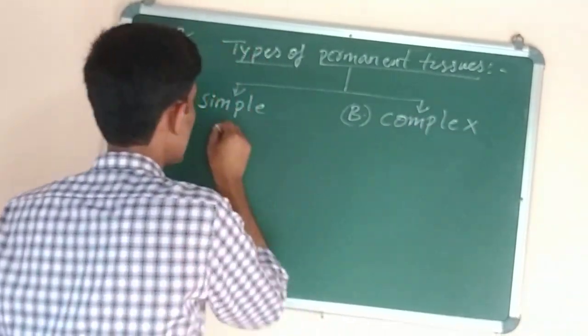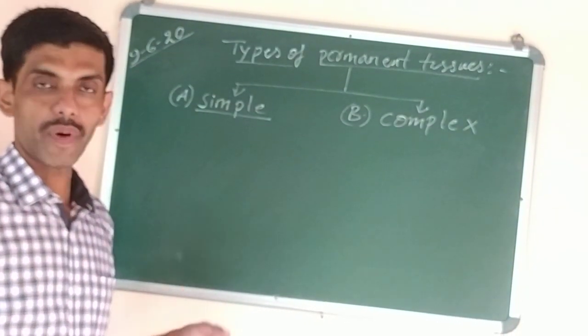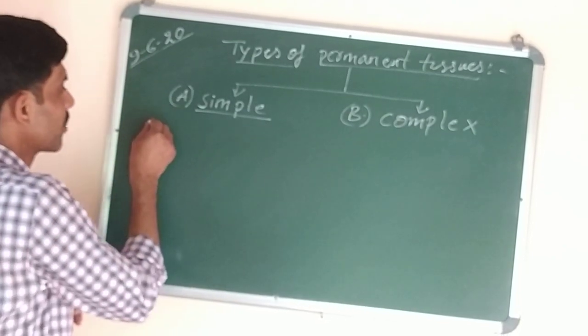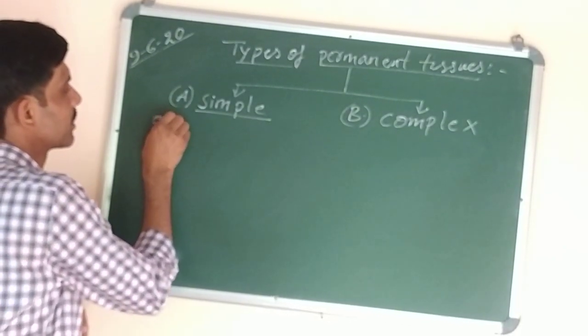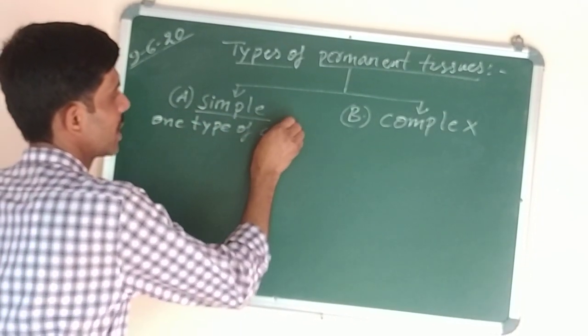Now, what is simple permanent tissue? How to define it? A permanent tissue which is made up of only one type of cells.